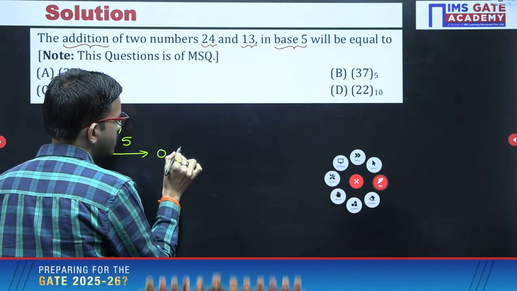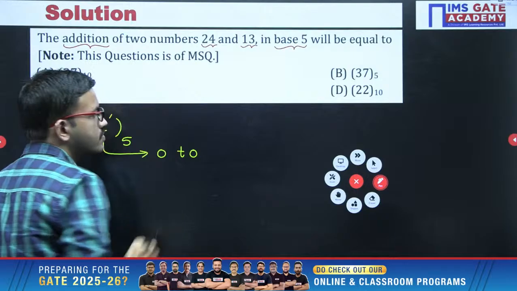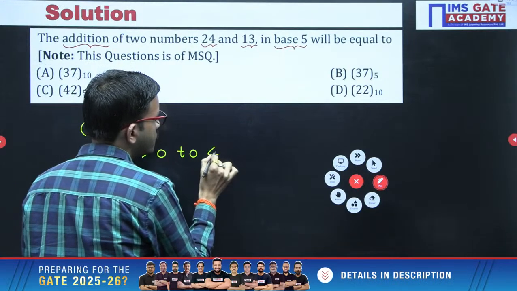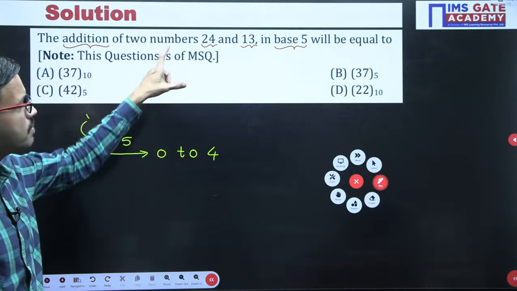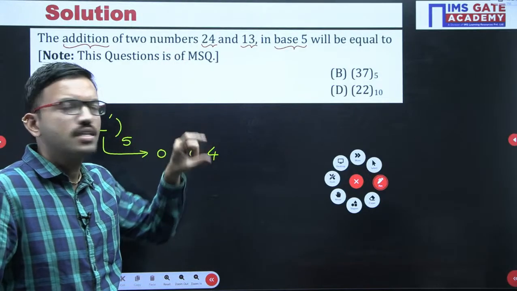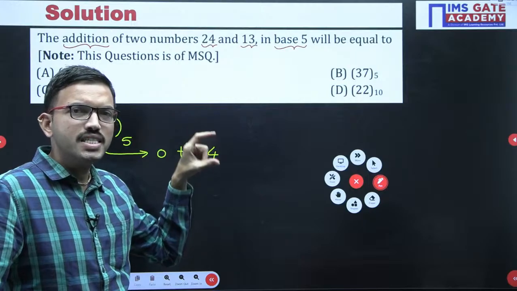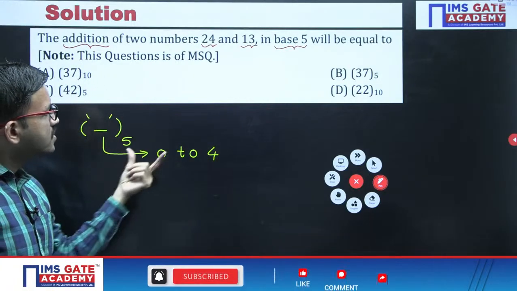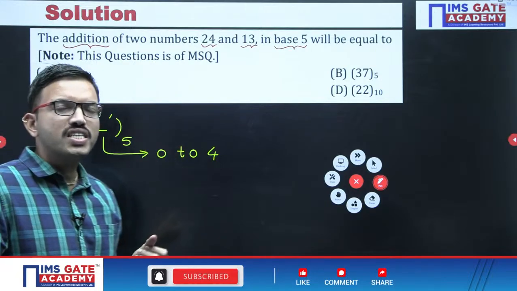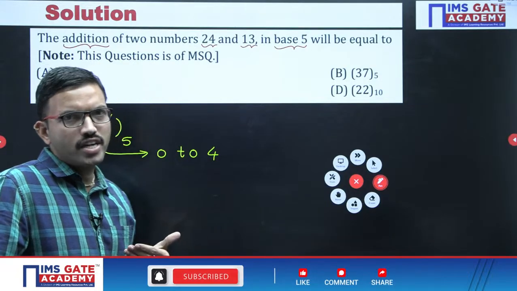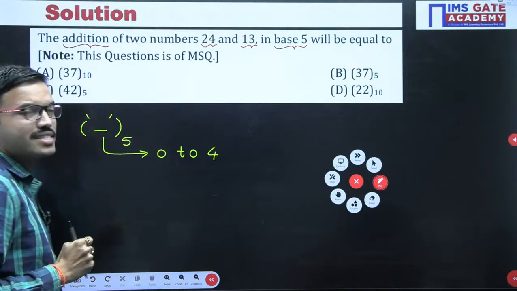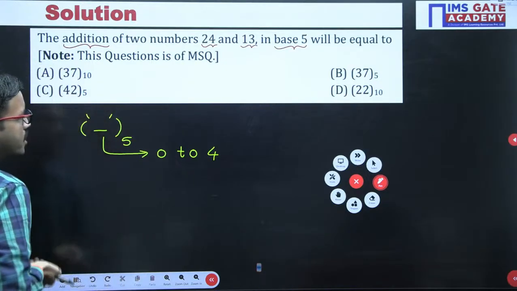What is the maximum value? 4. Yes or no? 5 minus 1 is nothing but 4. That means whenever you are performing addition of two numbers, you are performing it digit by digit. If the resultant sum is less than 5, then you can easily represent it with a single digit. But whenever it reaches or exceeds 5, you require one more additional digit, that is nothing but carry. That is the important observation.